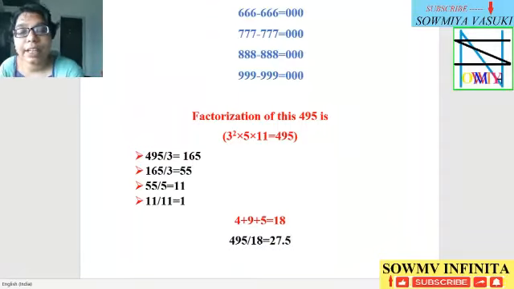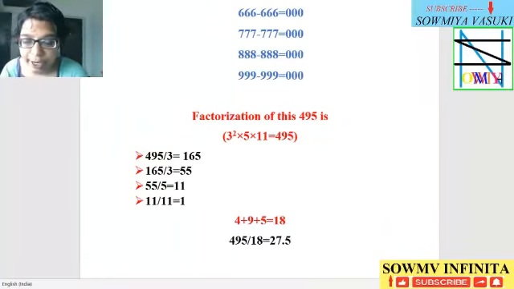So this is not a Harshad number. At the same time, this is not a square value, because 3 squared times 5 times 11 never gives a square value. So 495 is not a square.